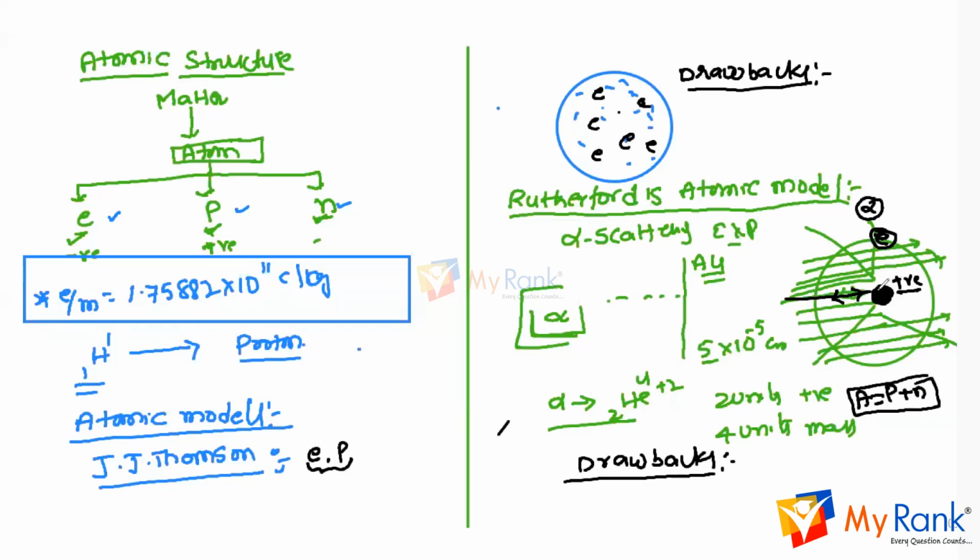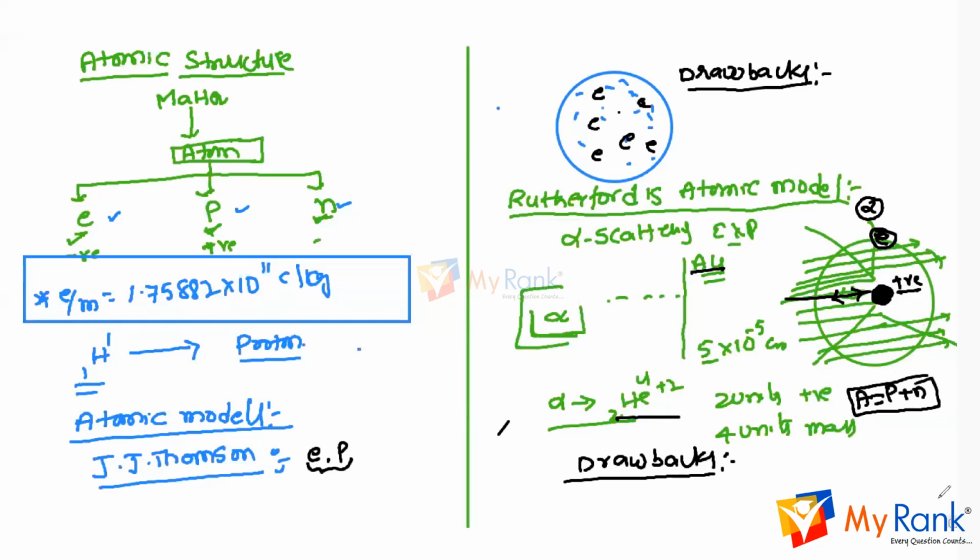The main postulates are: most of the positive charge is present at the center, and the total mass is concentrated only at the center. Electrons revolve around the nucleus, just like planets around the sun. Gold is the most malleable metal, and the alpha particle has 2 units of positive charge and 4 units of mass. So this is about Rutherford's alpha scattering experiment.